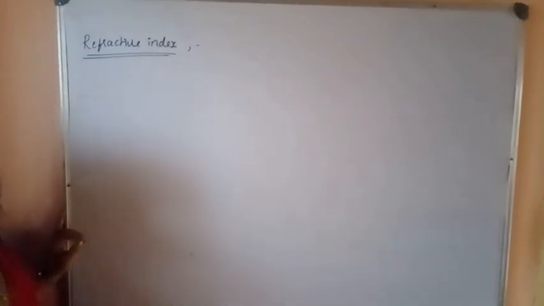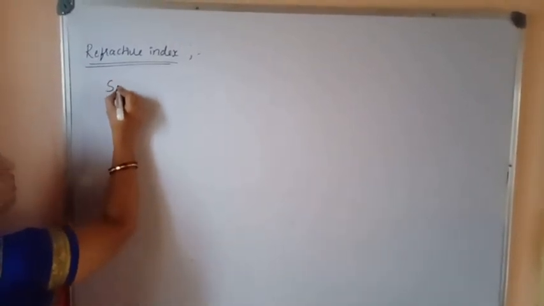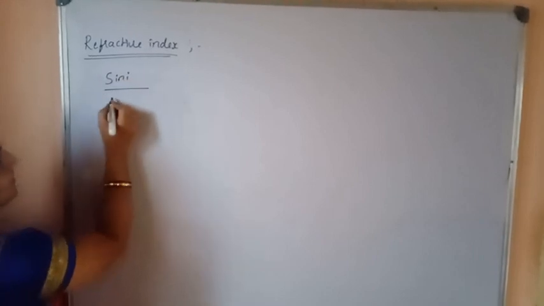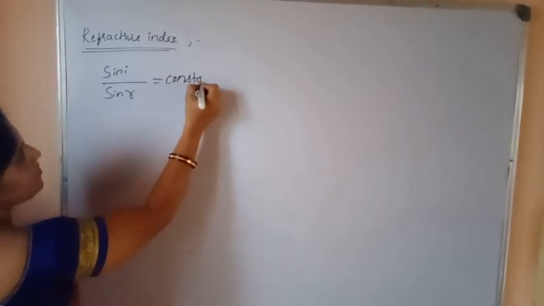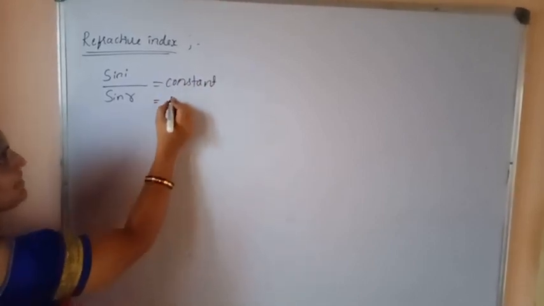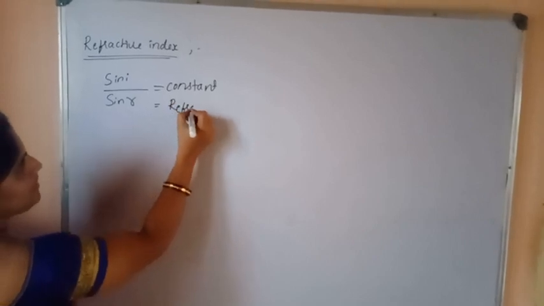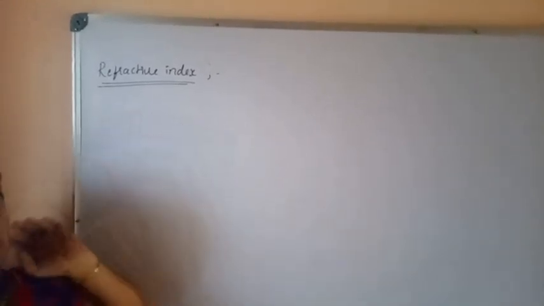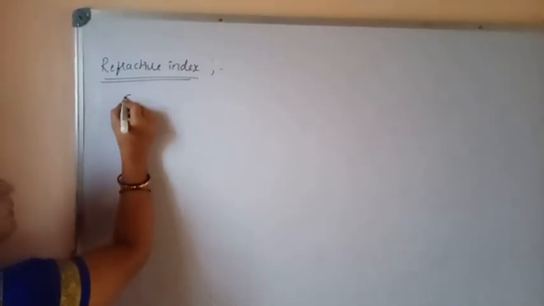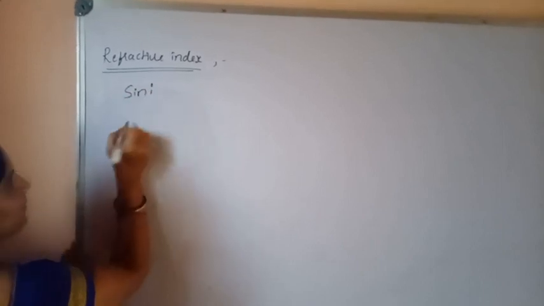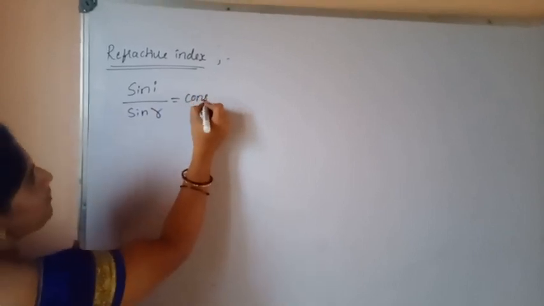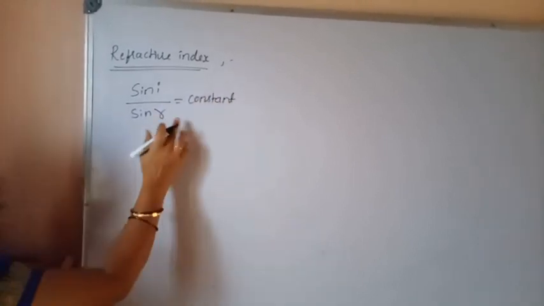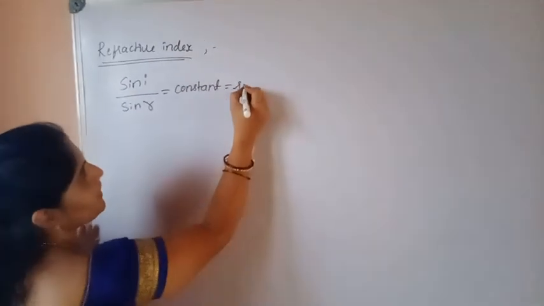Refractive index. According to Snell's law, the ratio of sine of angle of incidence to the sine of angle of refraction is constant for a given pair of medium, and this constant is known as refractive index.